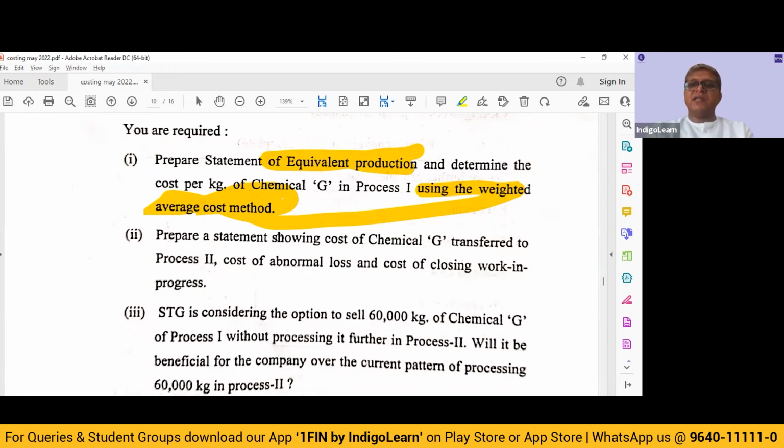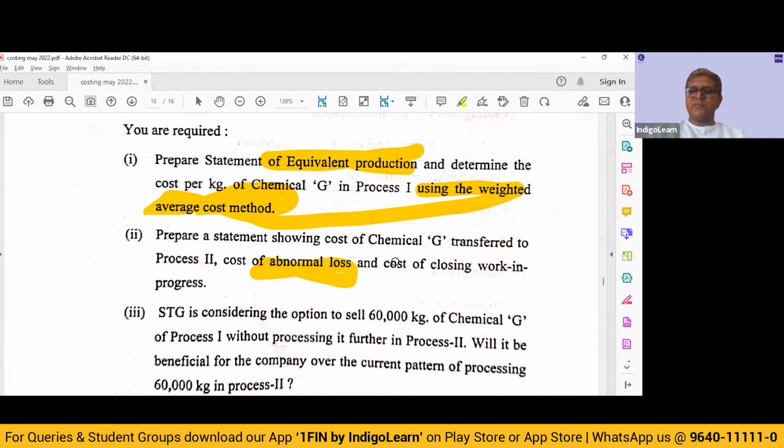Next, prepare a statement showing the cost of chemical G transferred to process 2. So out of 83,000, we have transferred only 60,000. So whatever cost per kg we get, multiply it only with 60,000 kgs. You will get the cost of chemical G transferred to process 2, then the cost of abnormal loss, multiply with 4,500, and the balance which is left over.